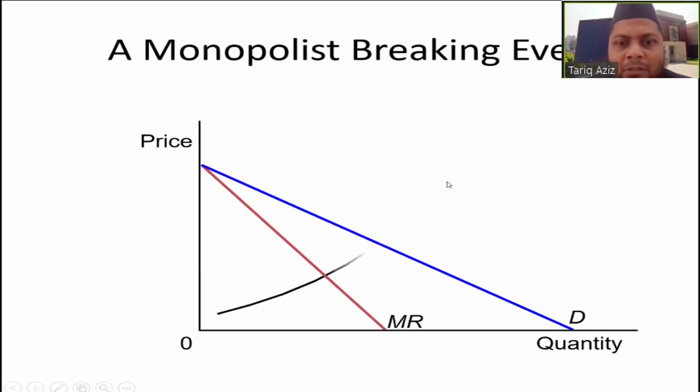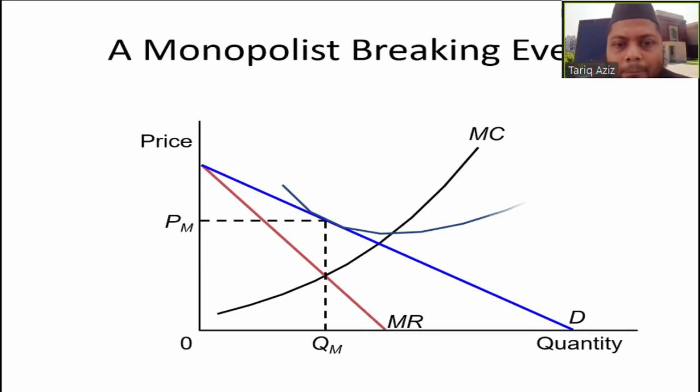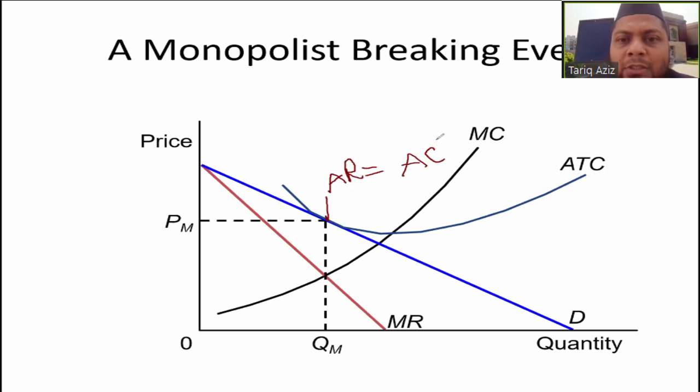Now let us take another example, of break even. This is an example of break even because average cost is just touching here, and average cost is equal to average revenue. Average cost or average total cost, both are the same thing.